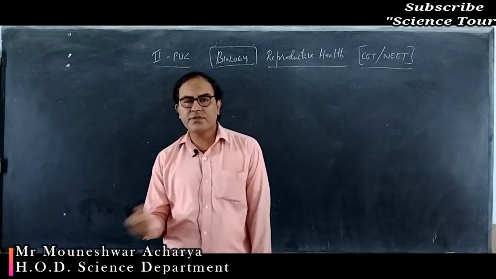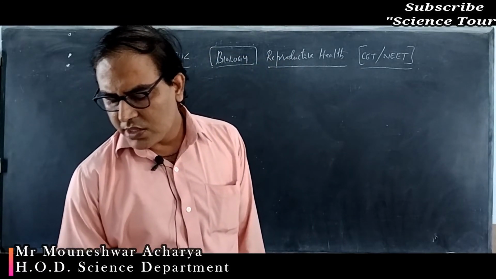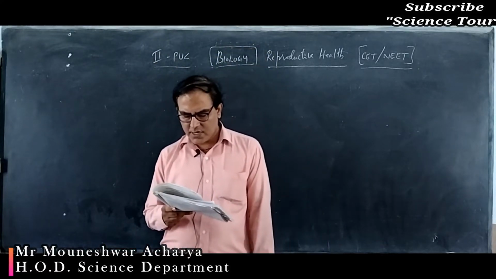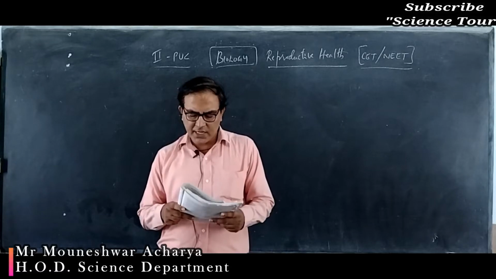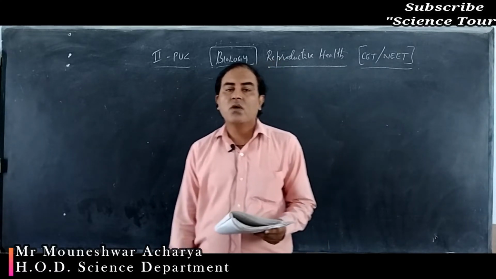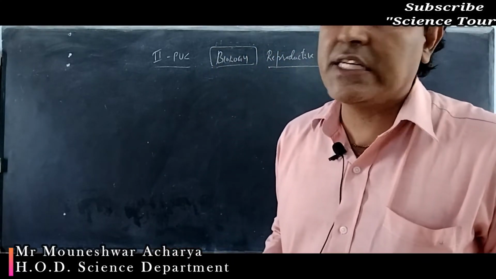So different assisted reproductive technologies are used. The right one here is ICSI, the method in which the sperms are directly injected into the cytoplasm of the ovum, and it is one of the ART. So the right option is option C.